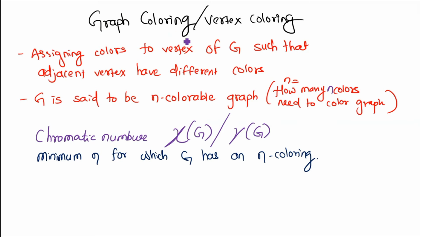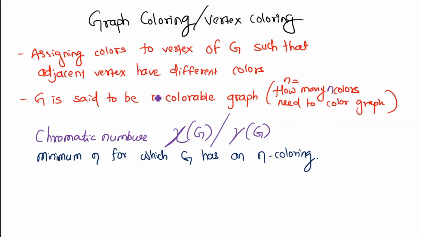The next concept is graph coloring, also called vertex coloring, because whenever we want to color our graph, we never color edges or regions, we always color our vertices. It is assigning colors to the vertices of a graph such that adjacent vertices have different colors.